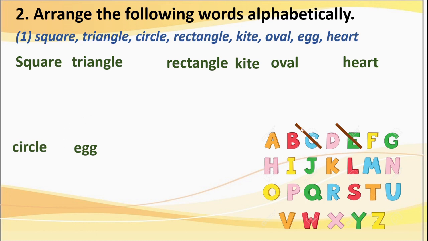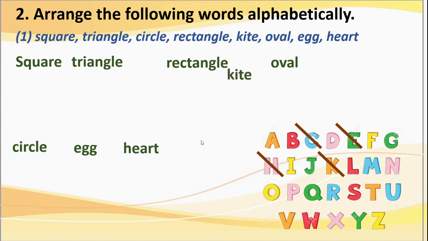Now F. No. G. No. H. Yes, heart is there. So cut this H and take this heart here. Okay. Then I. J. K. Yes, K. Kite.